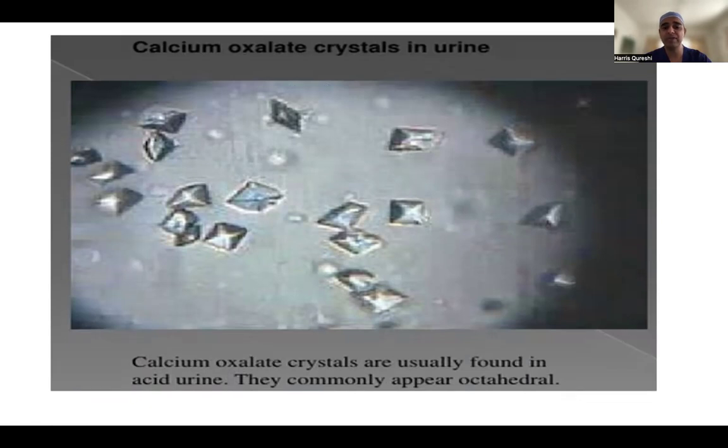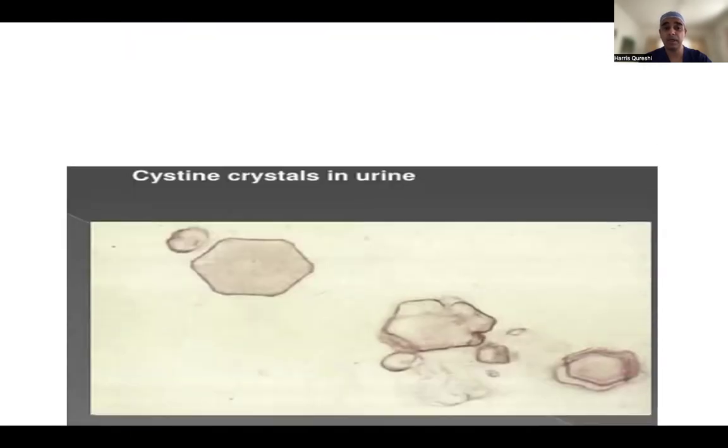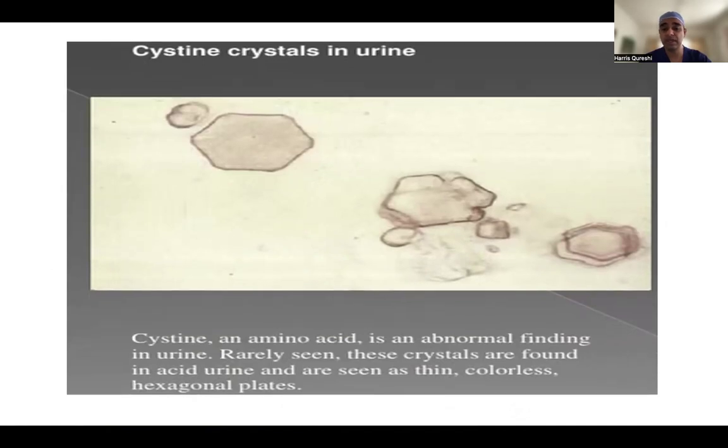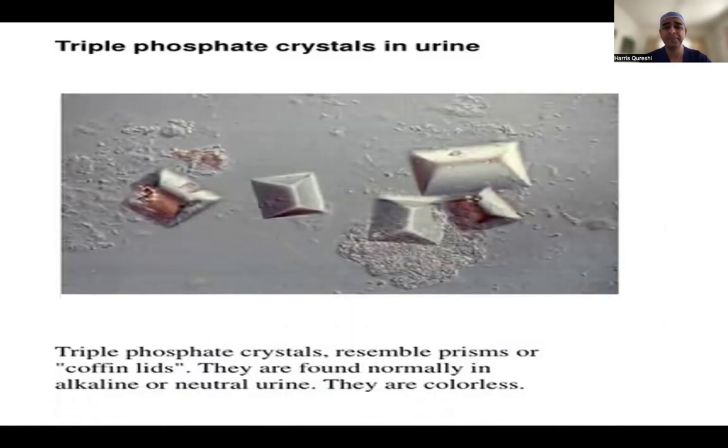conditions. The shape of these crystals is very important. Calcium oxalate stones can present with octahedral shapes, calcium phosphate stones with dumbbell shapes, and cysteine stones can be hexagonal. As you can see, these are microscopic things. They can be asked in exams, vivas, and along with that, you need to know them to be a good clinician. Otherwise, in MCQs, this can come as well. So triple phosphate stones are coffin lid shaped.